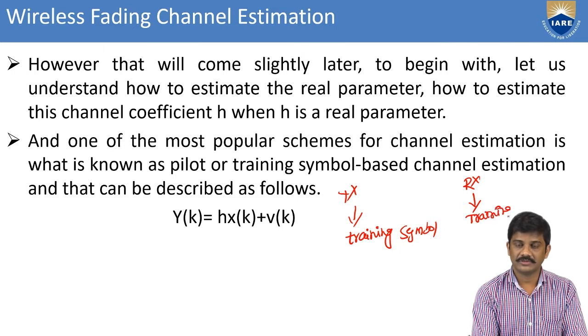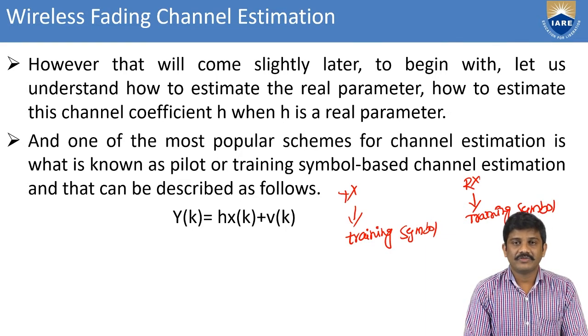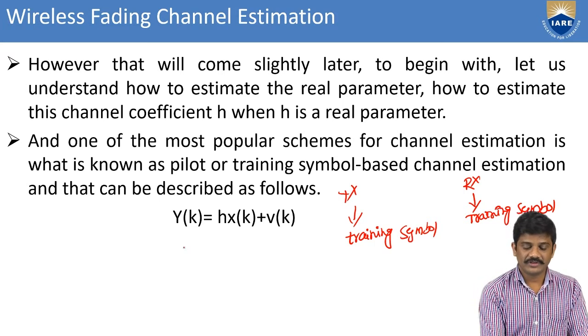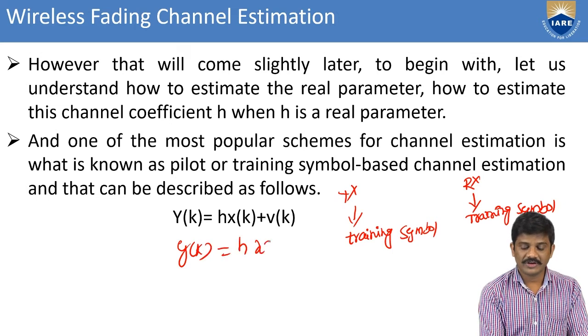There we have both the symbols. That is y of k equal to h of x of k plus v of k.